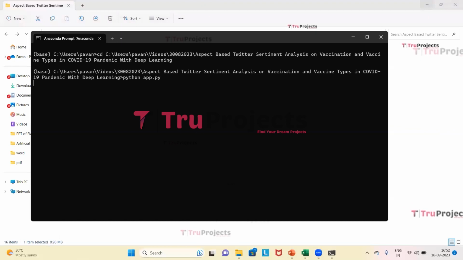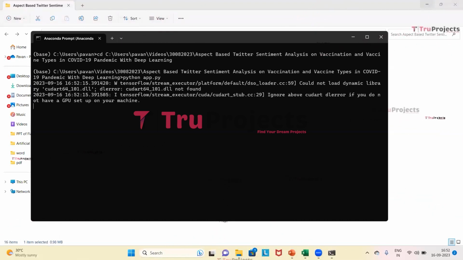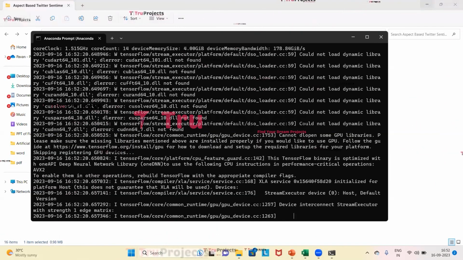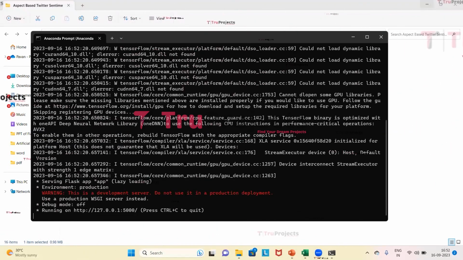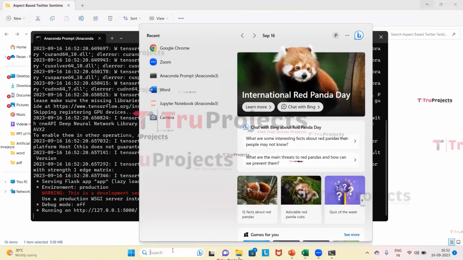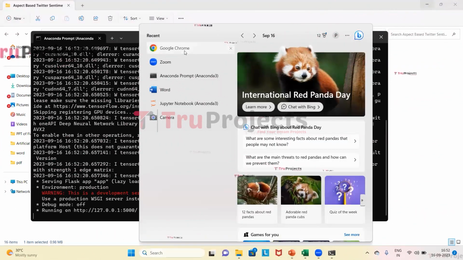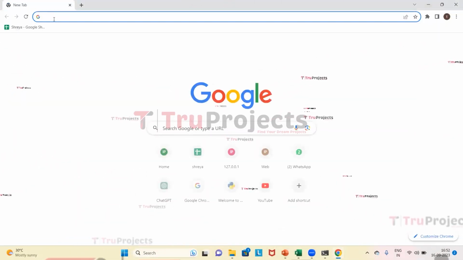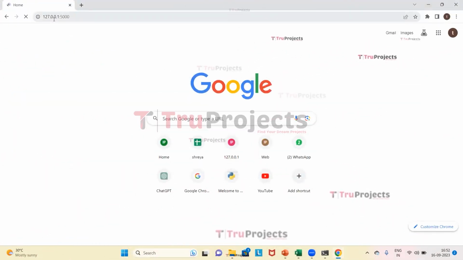Now we will click on enter. After running the app.py file, the Flask framework will host the application locally at the default address, which is localhost, and the port number, unless configured differently. And this is the port number and this is the localhost. Now we need to copy this local link provided by the Flask framework and paste it in any web browser. So we will use Google Chrome. Here we will paste the link and then click on enter.